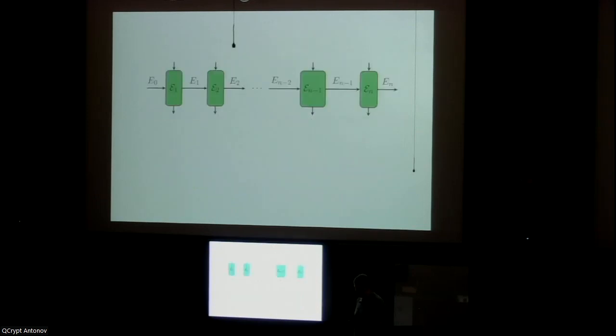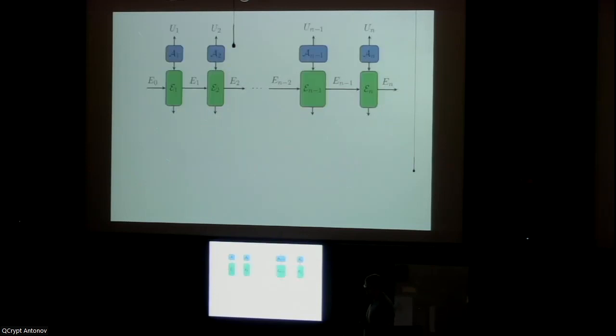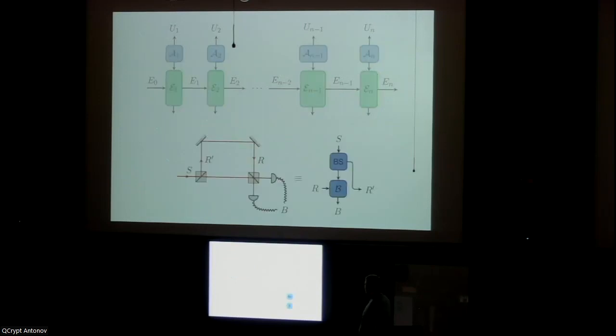Okay, so then if we continue, we not only have Eve, but we also have our two honest parties. So let's consider Alice first. Alice has some source and a phase modulator. Abstractly, you can think of this as a CPTP map that produces a classical register U, which is Alice's raw qubit, and some signal state S. If we have these, we can play Lego and put them up there, and we get the following picture.